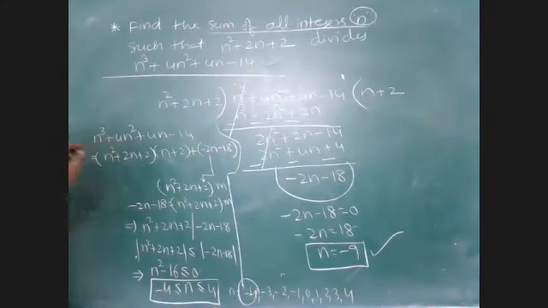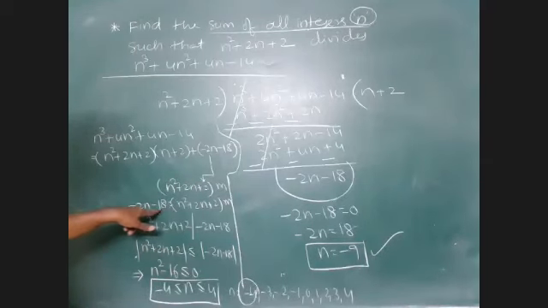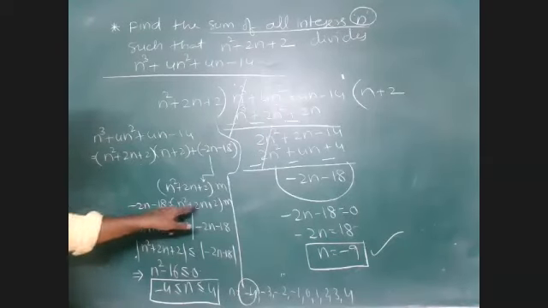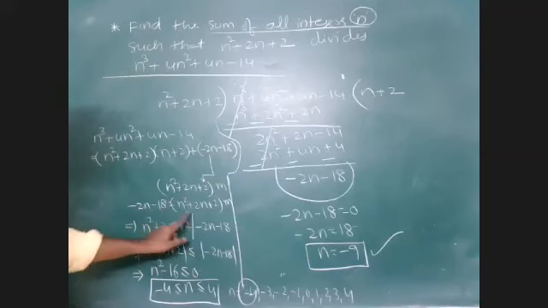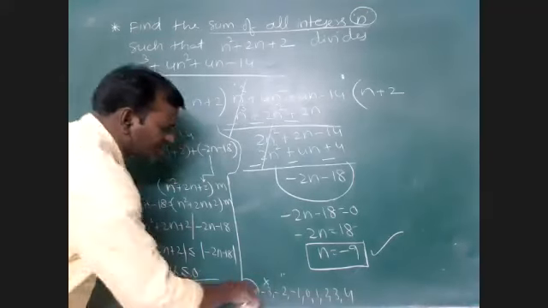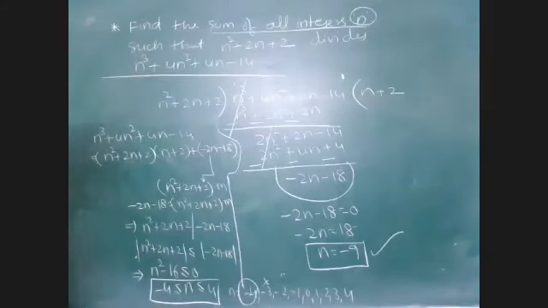Minus 3 is substituted here. 6 minus 18, minus 12 I am getting on the left hand side part, whereas 9 plus 2 is 11, 11 minus 6 is 5. But this is not divisible. So 3 is not useful. Minus 3 is not useful.